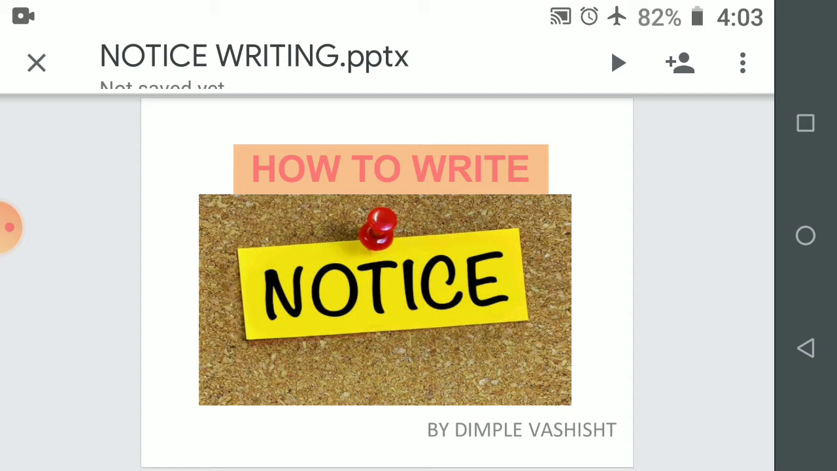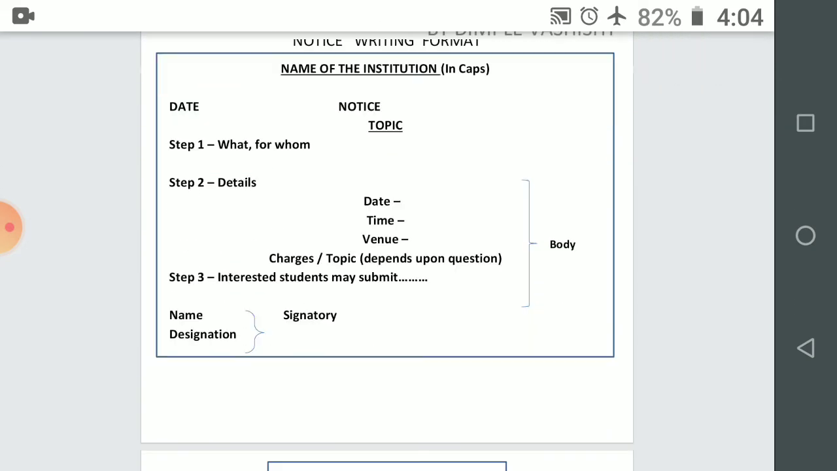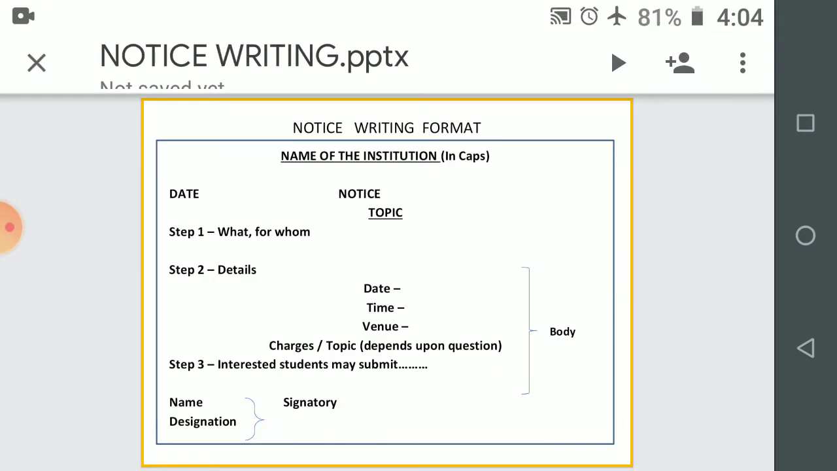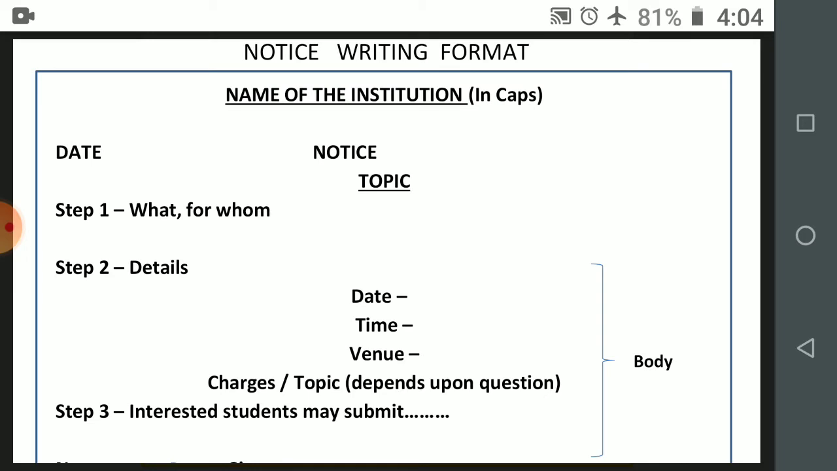It's very important that you all know how to write a notice correctly. Let's see the format of writing a notice first of all. On the top of the box, the name of the institution is written in capital letters. Then the word date, which is the date. Then notice, topic, and then comes the body or content.